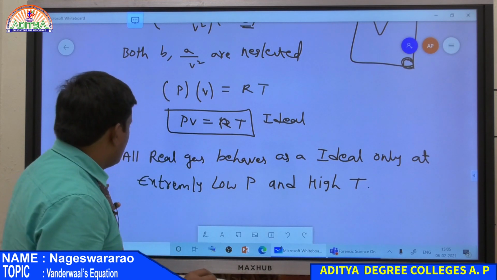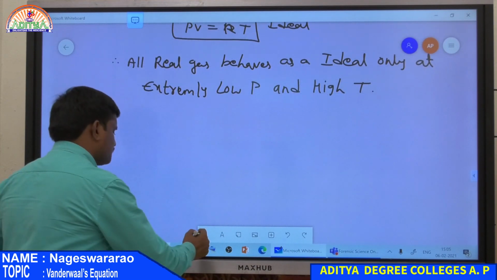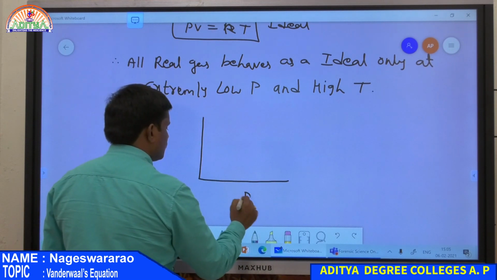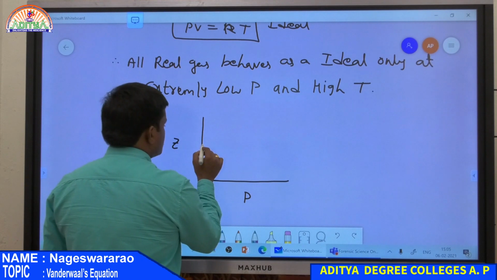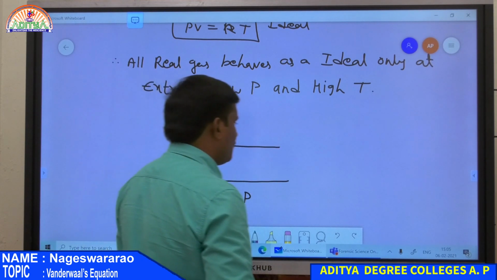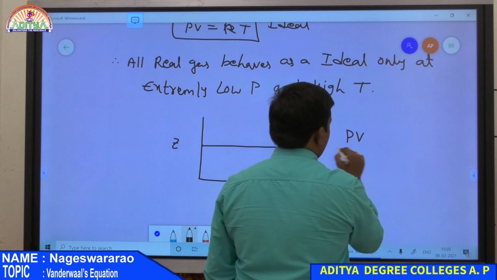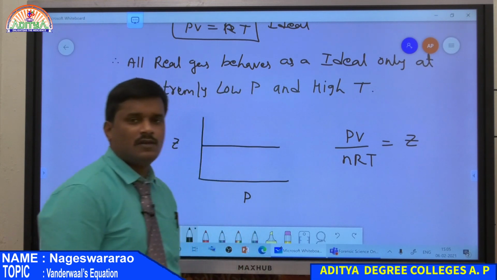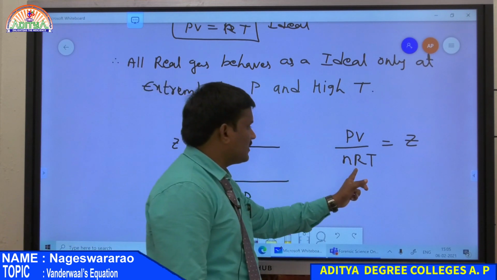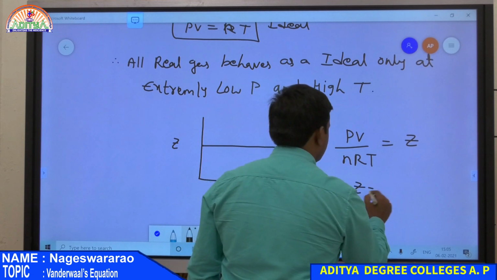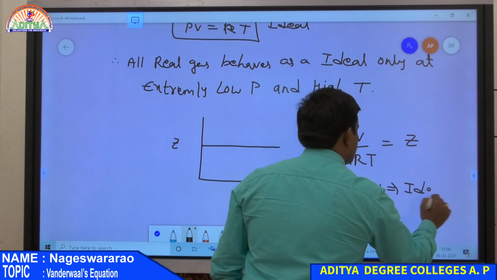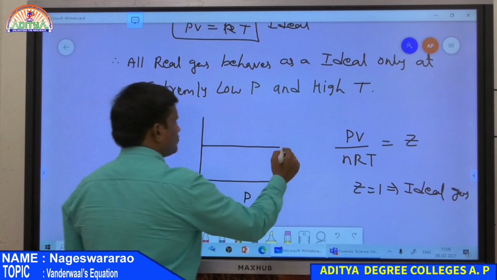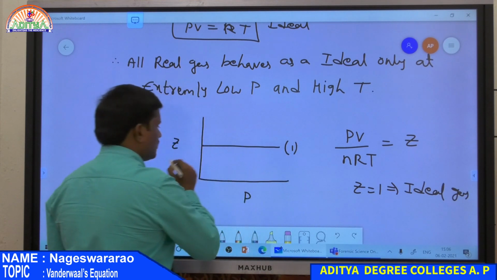And also from the second graph, with respect to temperature, this is pressure and this is Z value. So what is Z? Z is nothing but compressibility factor, that is PV divided by nRT. This ratio is nothing but compressibility factor. If it is an ideal gas, PV is equal to nRT, therefore its ratio is equal to 1 when it is an ideal gas. So in the case of nitrogen gas, its value is 1 for ideal gas.